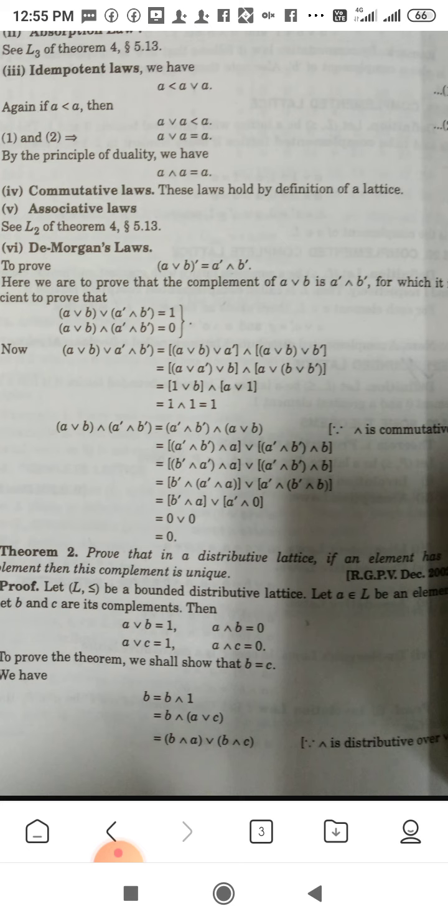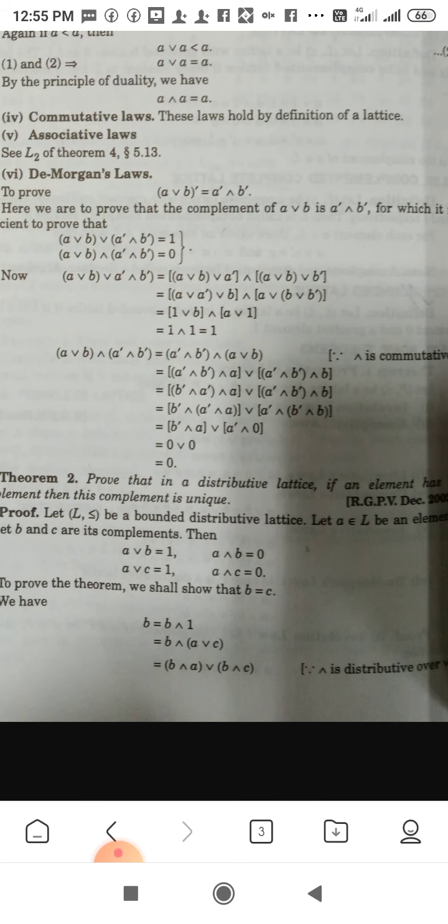Putting the value A dash meet A is equal to 0 and B dash meet B again 0, and 0 join 0 is again 0. So the De Morgan law is proved. This is the proof of the De Morgan law in this context.